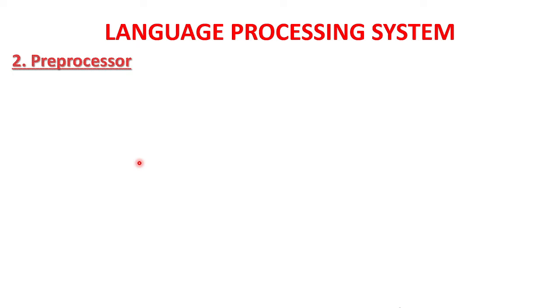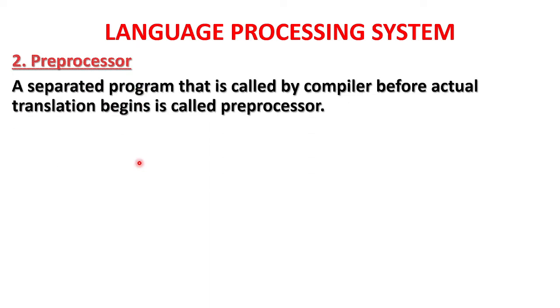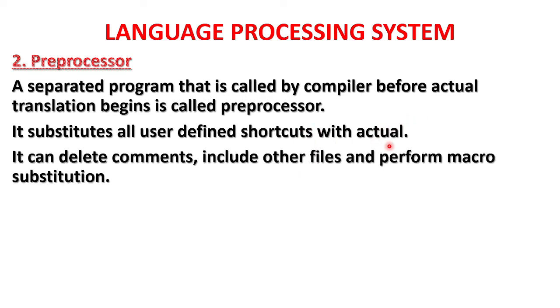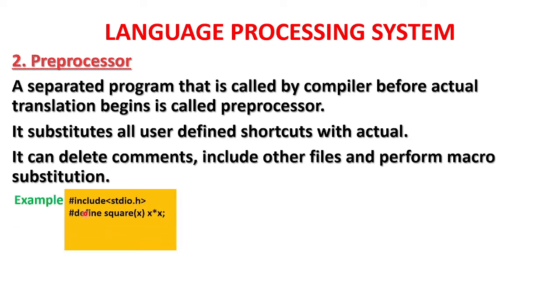Now next is the preprocessor. What is the preprocessor's job in the language processing system? It creates a separate program that is called by the compiler before actual translation begins. It substitutes all user defined shortcuts with the actual code, and it can delete comments, include other files, and perform macro substitution. An example: hash include stdio.h, and hash define square of x as x into x.